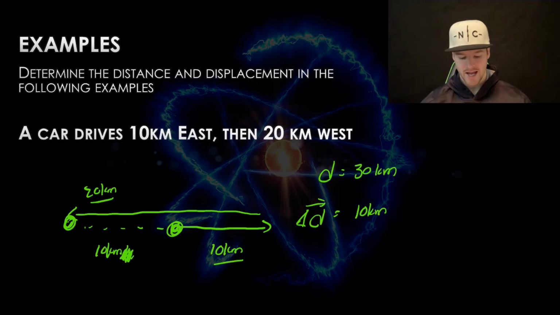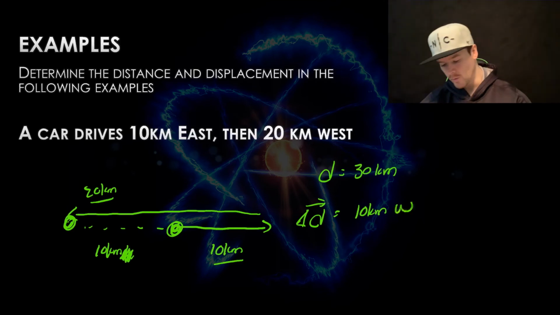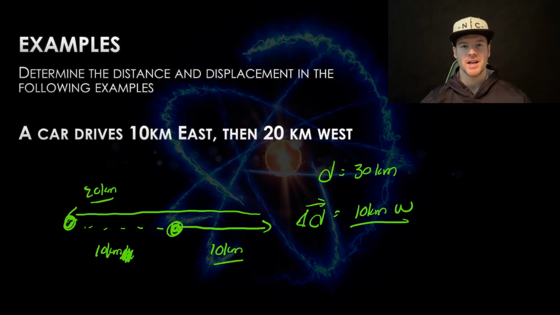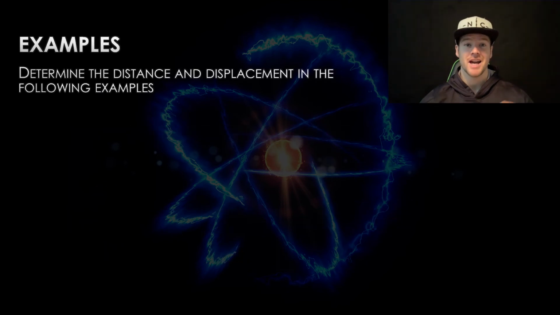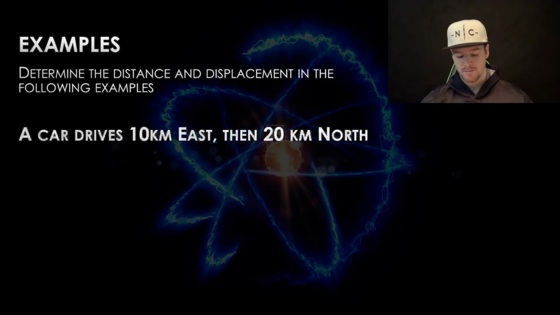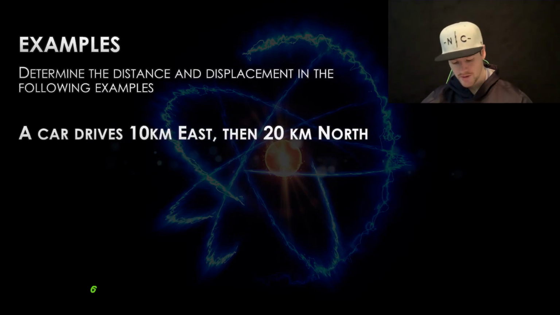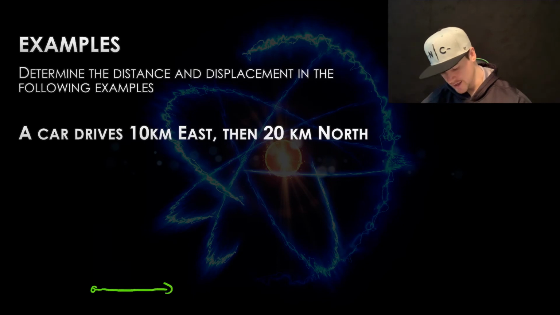And what direction did they end up? They ended up west of where they started. So the displacement is 10 kilometers west. So we can see that when we have changing directions, then we're going to start getting different displacement versus distance. And this last example is going to involve two dimensions. So it says we go 10 kilometers east and then 20 kilometers north. So if I'm starting here, I'm going to go 10 east and then 20, about double that, north.